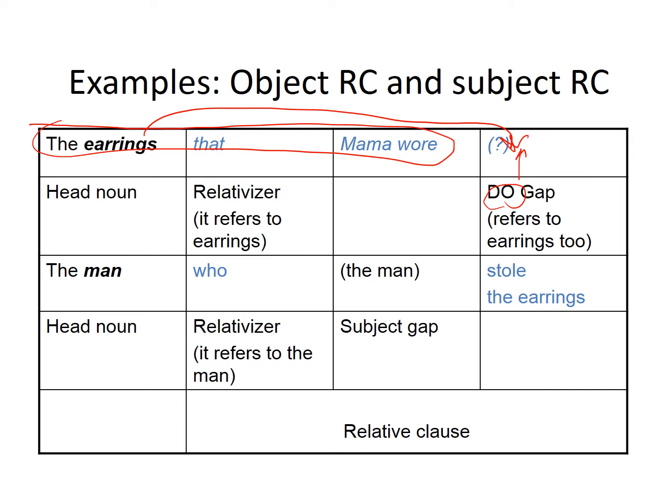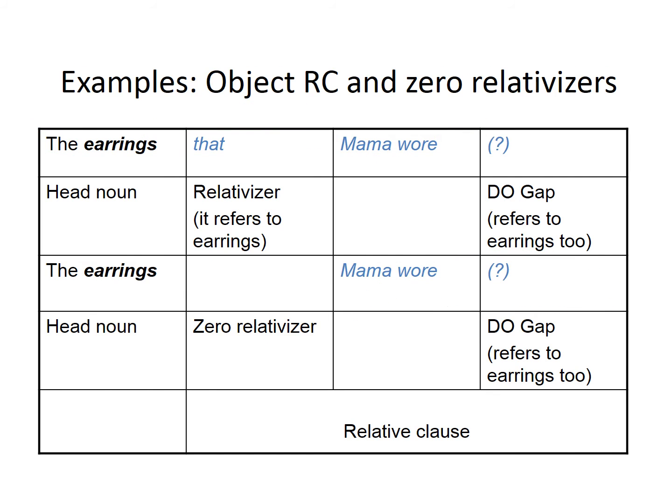And the man who stole the earrings, notice now if we look at what comes after who, it's just stole the earrings. We have no subject, so there's a subject gap. There's also something called the zero relativizer. When there is an object gap, you can get rid of this. And you can just say the earrings that Mama wore or the earrings Mama wore. That's also a real challenge for learners because they're like, well, do I use it or I don't use it? You know, what's the rule? And it's one of those things that's optional, but it's optional only for the direct object gap, which can be very frustrating because then you have to make sure you understand that.